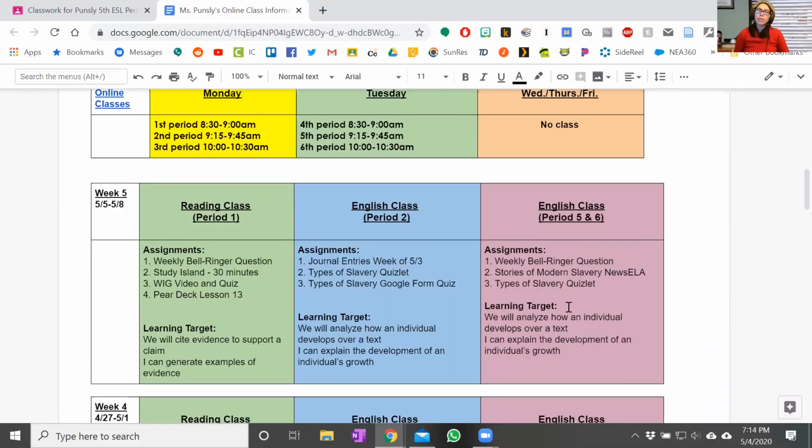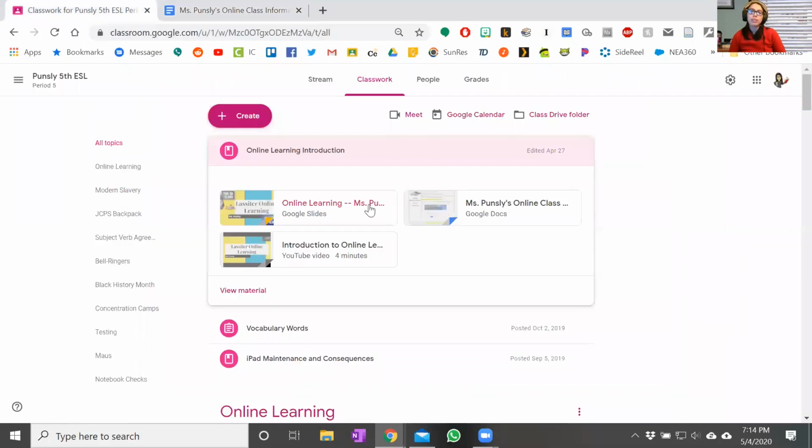So this week for period 5 and 6, you have your Bellringer question, you have a news ELA article, and then you have a Quizlet on types of slavery. Now this is going to help you study for a quiz you're going to have next week on the 5 types of slavery, and we'll talk a little bit more about that in just a second.